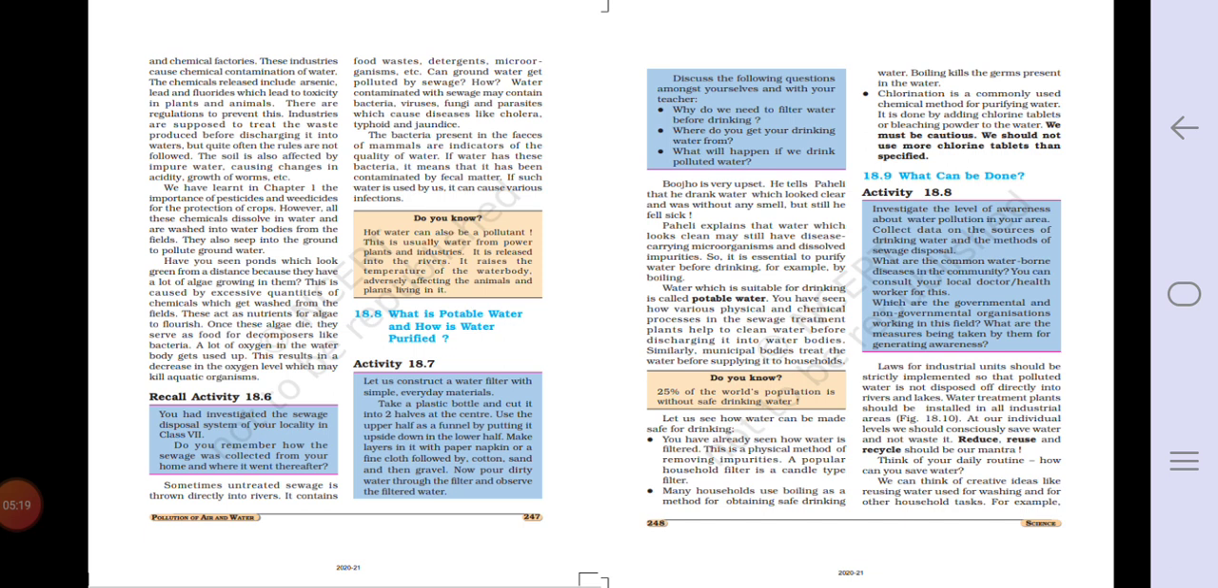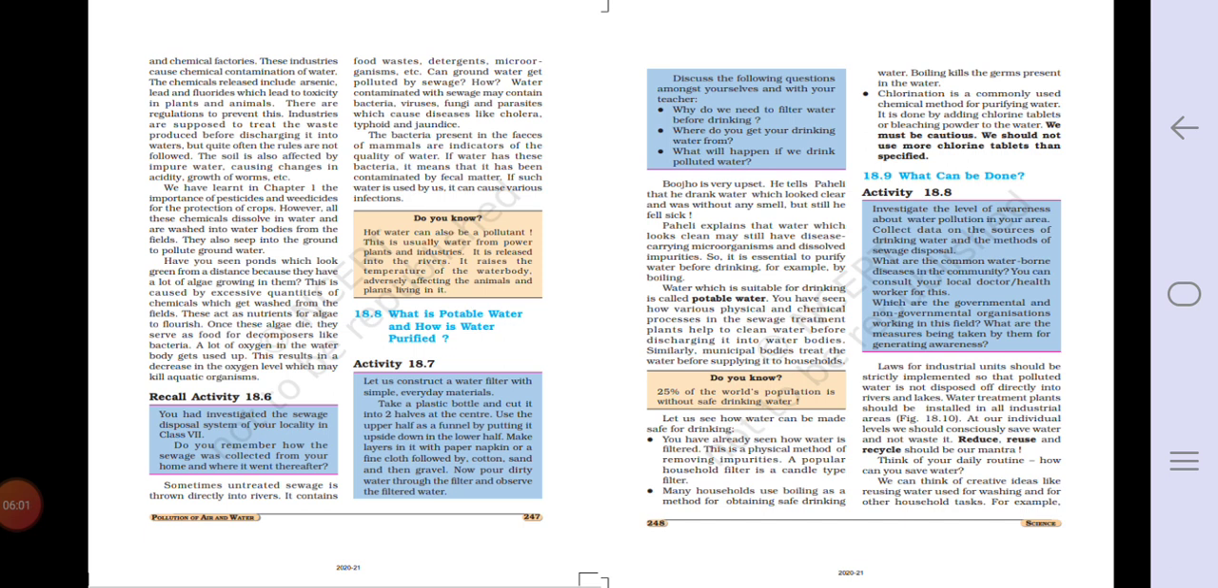Then chlorination is the commonly used chemical method. It is a chemical which is put into the water for purifying it. It is done by adding chlorine tablets or bleaching powder to the water. Sometimes the water that comes into our house has a typical chemical smell. That is nothing but chlorinated water. We must be cautious. We should not use more chlorine tablets than specified. Only one or two tablets can be used, depending upon the capacity or amount of water you are using.